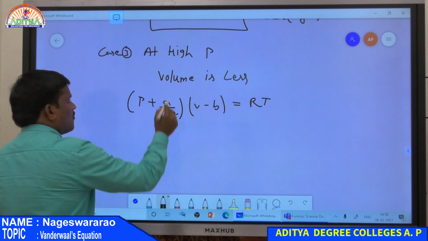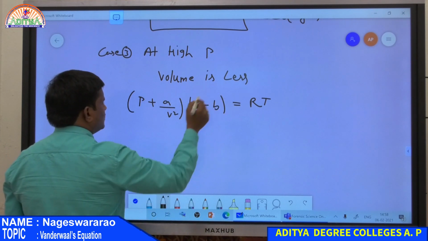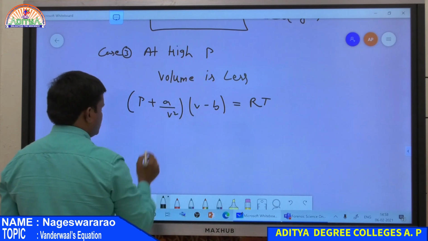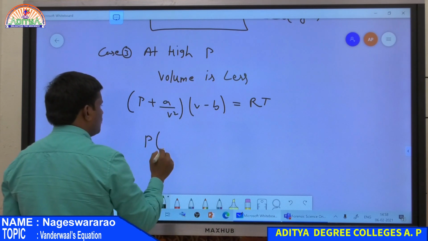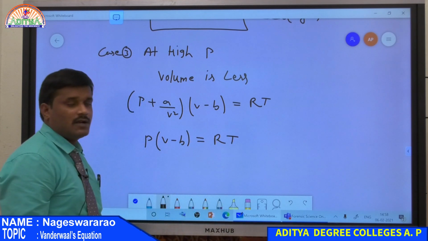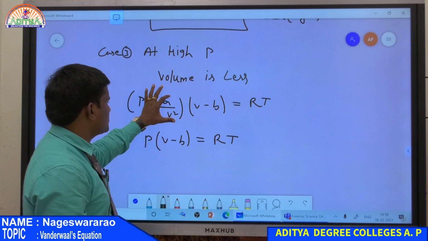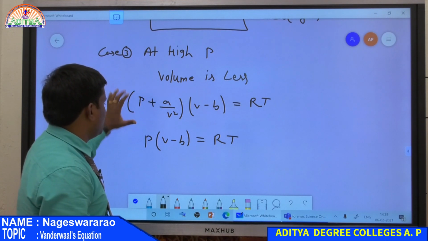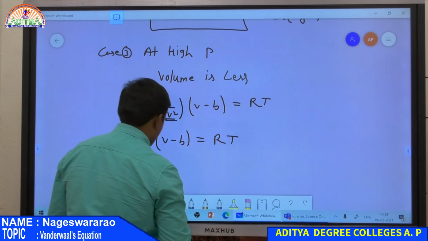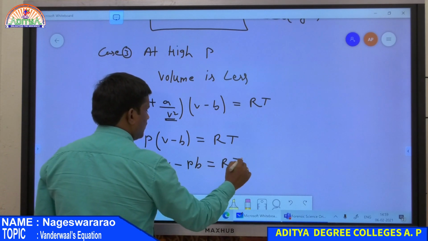And also, since volume is very small, 1/V² is very large, but compared to the high pressure, that term is neglected. Therefore P(V − b) = RT, because at high pressure the volume is less and the pressure is high, so this term is neglected, and hence P(V − b) = RT. From this equation, PV − Pb = RT.